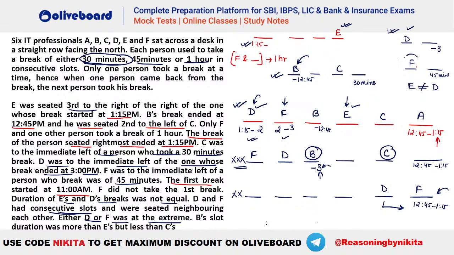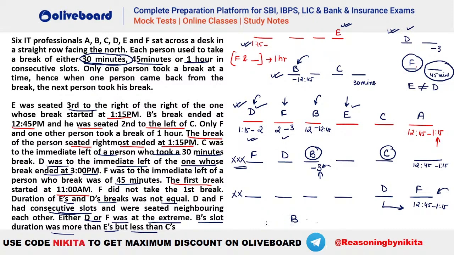Now your F has to be immediate left of somebody who is 45 minutes duration. So now you know that B has to be a 45 minutes duration. That means this has to be 12 to 12:45. So B will be 12 to 12:45 here. Now let's see what is remaining for E and C here. It is given B slot's duration is more than E and E has to be less than C. What is given here?